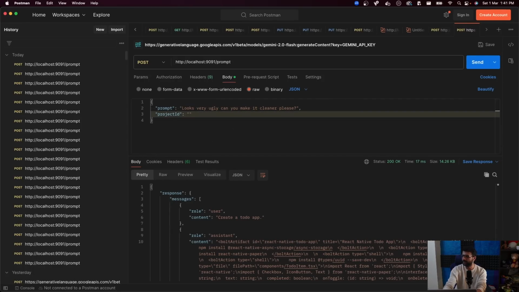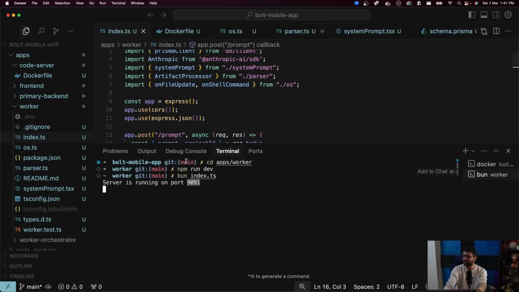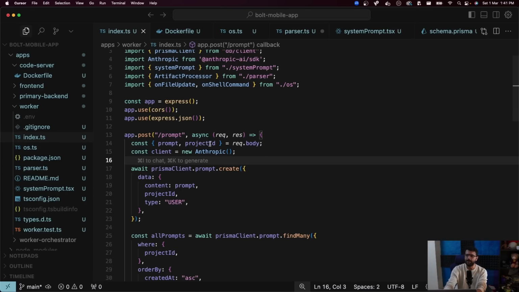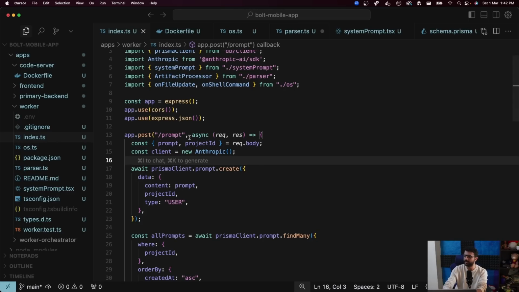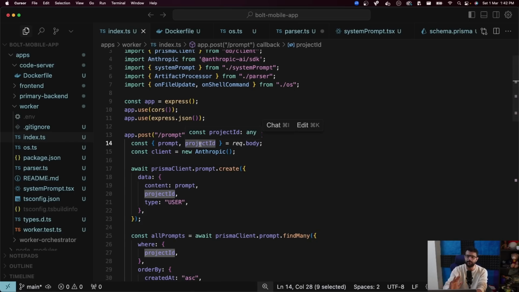For this project ID doesn't really matter over here, but let me give it a project ID. The reason I say it doesn't matter is because every project will have a single worker running. So whatever I give it, it doesn't really matter. It's the same project's file system that will be edited. Of course, the project ID will be used for authentication checks. The person who's trying to edit the project ID, is this the right user? Do they have the right permissions? So on and so forth. It won't be needed for anything other than that.